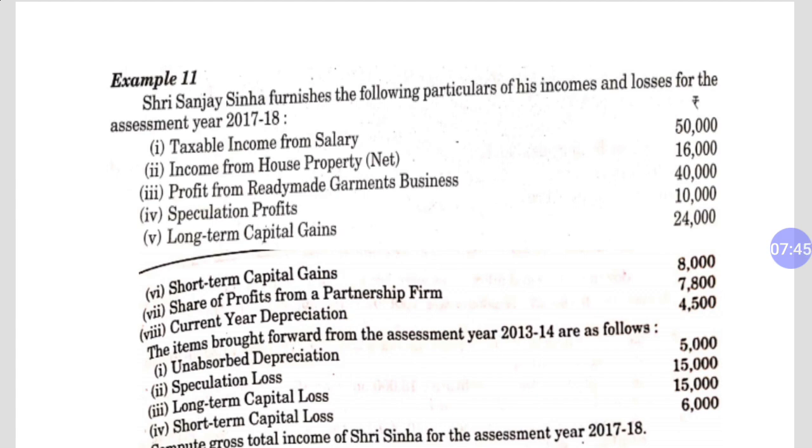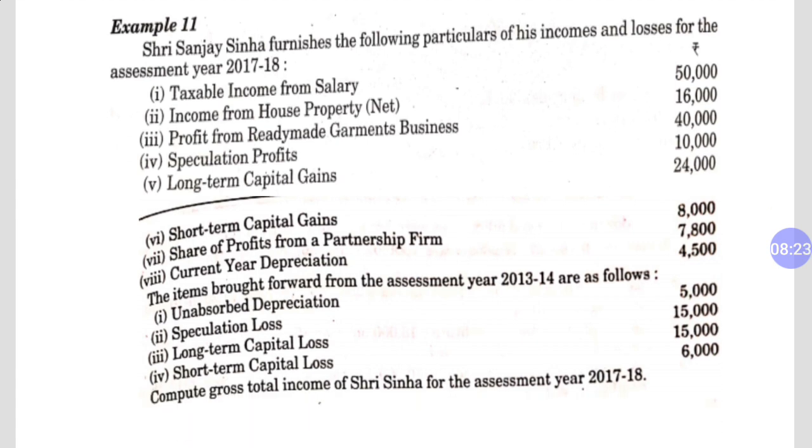So these are incomes or heads about Sanjay Shena: taxable income from salary, income from house property, profit from ready-made garment business, speculation profit, long-term capital gain, short-term capital gain, share of profit from a partnership firm, and current year depreciation. The important thing given is the items brought forward from the assessment year 13-14: unabsorbed depreciation, speculation loss, long-term capital loss, and short-term capital loss.